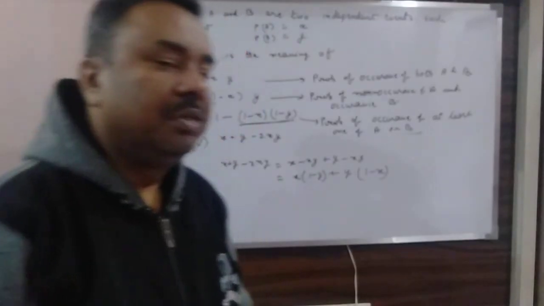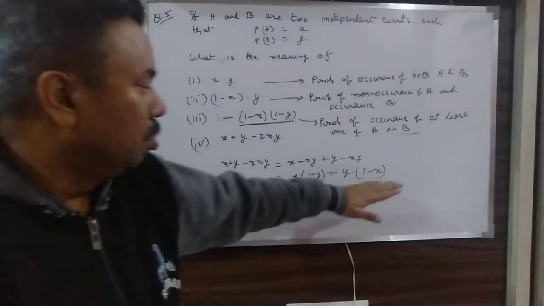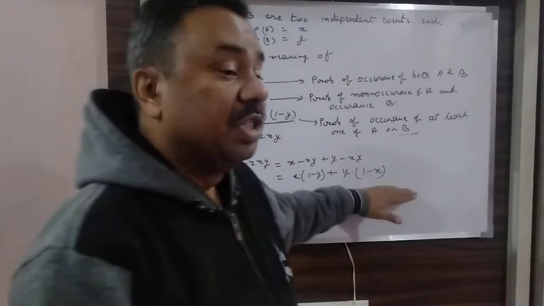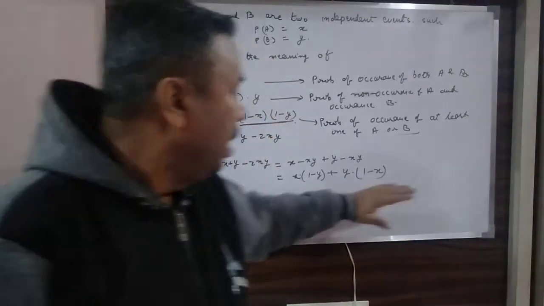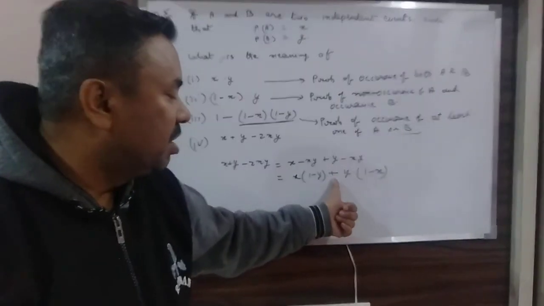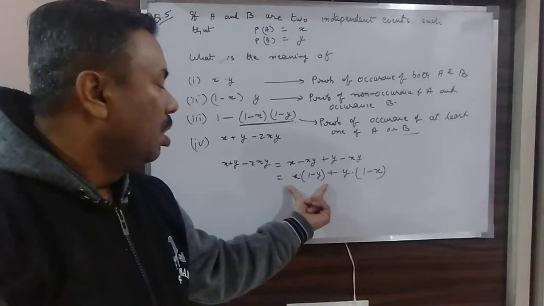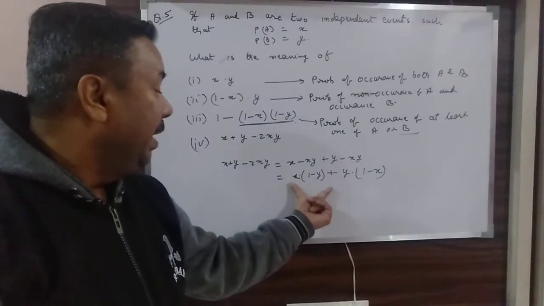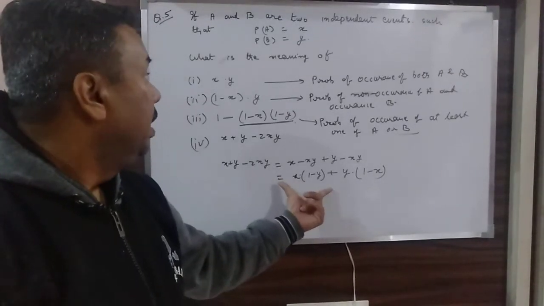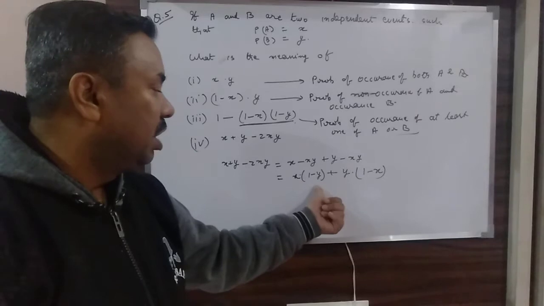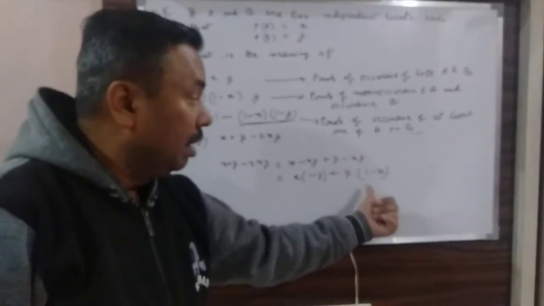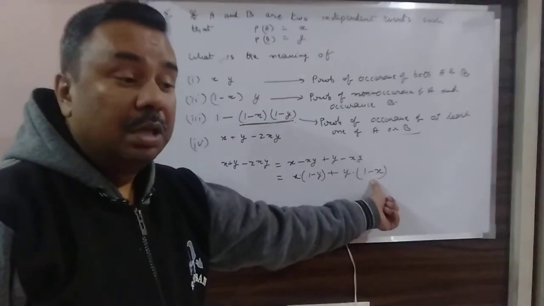So what is it saying? There are two things which have been added, so either this is happening or this is happening. That is why I have used the plus sign between them. But in these two, what is this? This says that A is happening, B is not happening. A is getting a favorable condition, B is not. The second thing: B is occurring and A is not occurring.